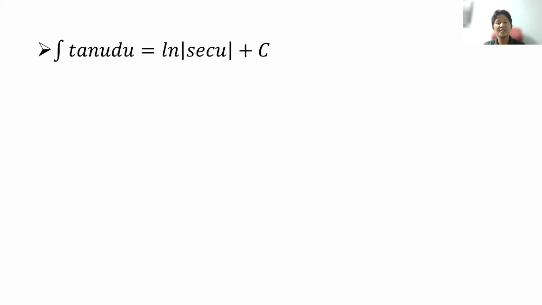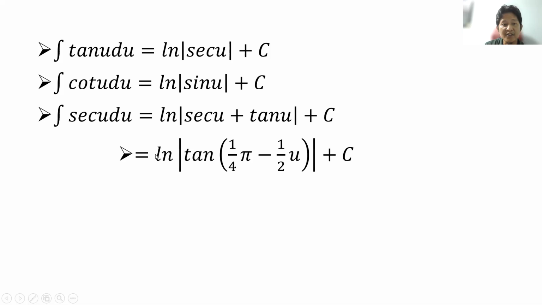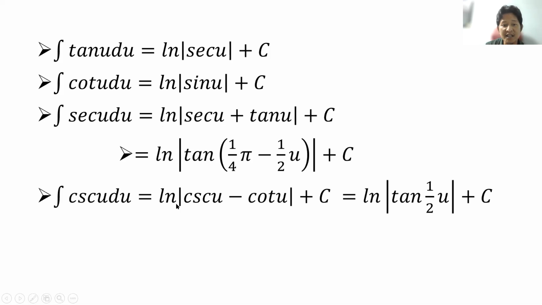So, the integral of tangent u du will be ln, or the natural logarithm of the absolute value of secant u plus c. Okay? Sa cotangent u naman, the integral of cotangent u du will be natural logarithm, or ln, of the absolute value of sine u plus c. And secant u, dalawang version. Pwedeng ito, which is the integral of secant u is ln of the absolute value of secant u plus tangent u, plus c, or this one, ln of the absolute value of tangent of pi over 4 minus u over 2 plus c. Okay, so sa cosecant u, ganun din, dalawa din. So halos magkamukha ulit sila.